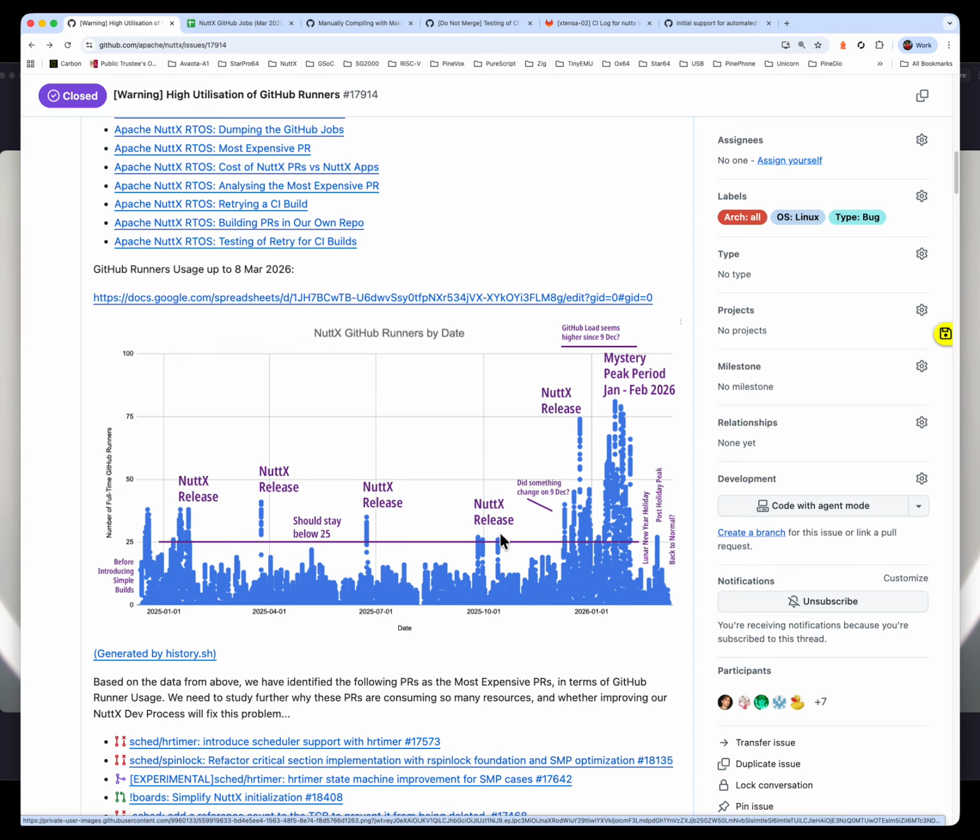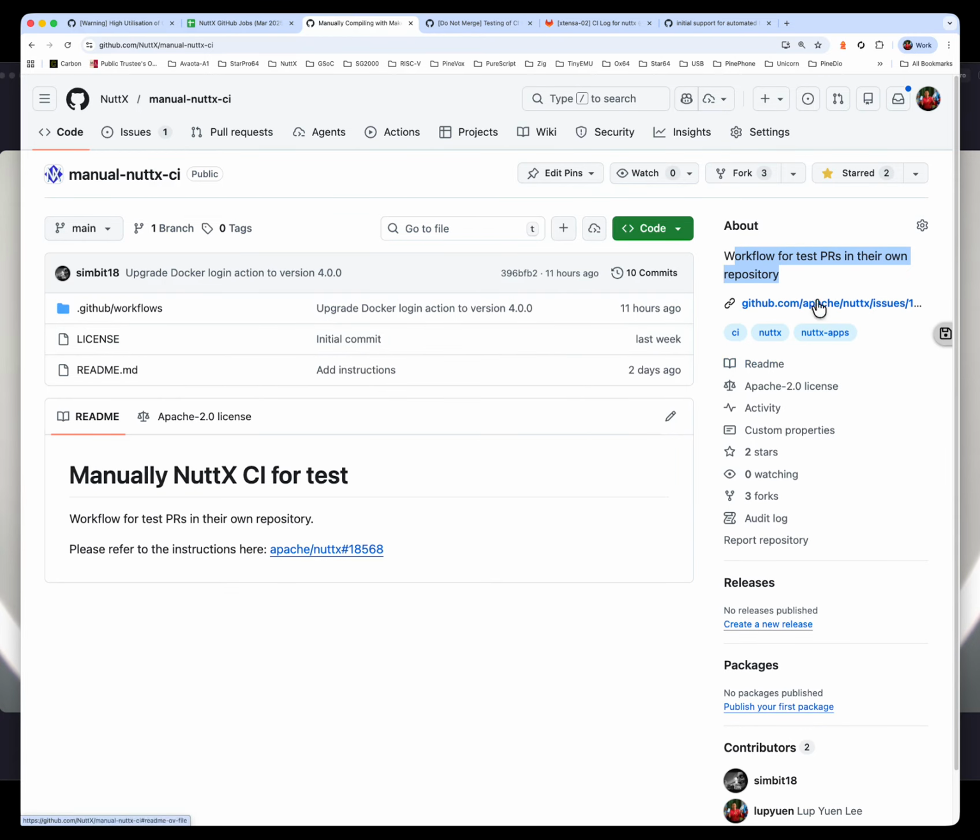Therefore, we have to stop ourselves from using too many GitHub runners. Our average should stay below 25. This is quite bad. We could have affected some other poor developer in some other Apache project. We should never do that again. Therefore, everybody, please build and test PRs in your own repository before we submit to the NUTX repo.